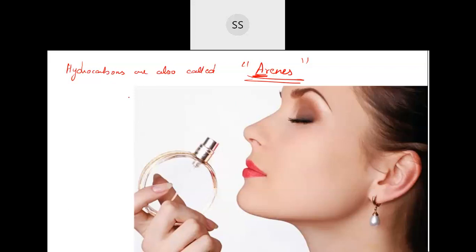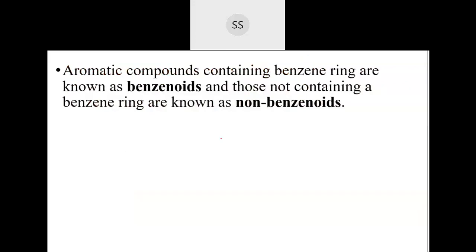An organic compound should contain at least one benzene ring. Aromatic compound means at least they should have a benzene ring present in them. Then we call them aromatic. Now these compounds are basically divided into two. If they have benzene present in them, then they are called benzenoid. And if they don't contain a benzene ring in them, then they are called non-benzenoid compounds. The aromatic compound which contains a benzene ring is named benzenoid. An example is benzene itself. They have a benzene ring in them, so they are called benzenoid.